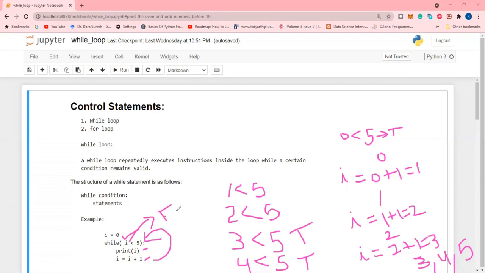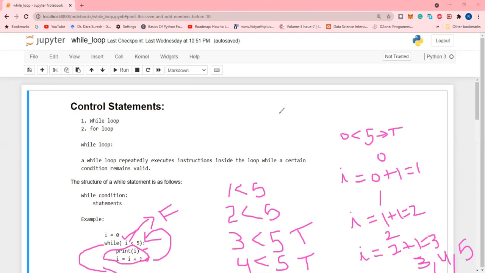Then the execution of the statements following the while statement will be stopped. There is no execution when the condition becomes false. Then if there is any other statement following the while statement, that statement will be executed. This is the process of the while statement. So a while loop executes a statement many times while the condition is true. When the condition becomes false, it will exit from that loop. So this is the concept of the while loop.